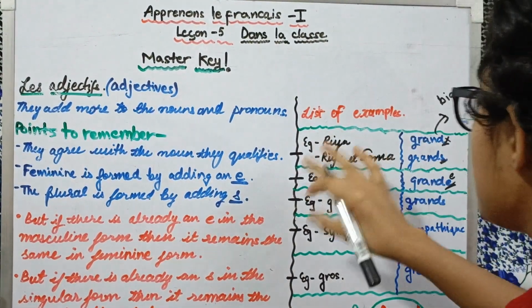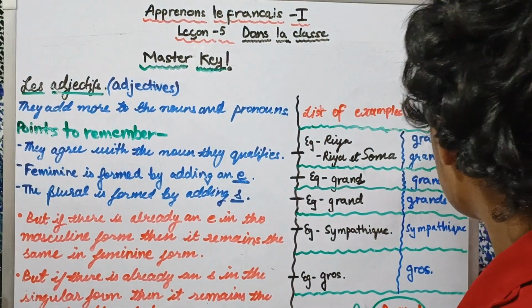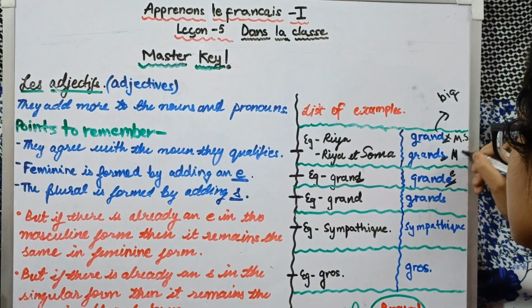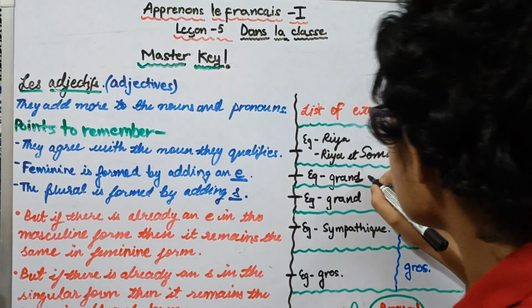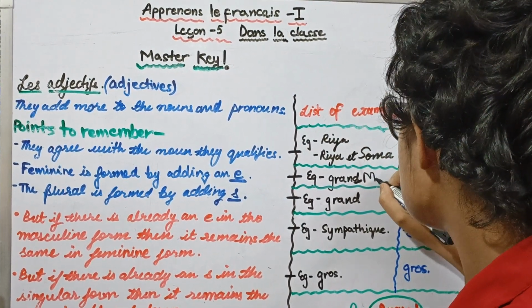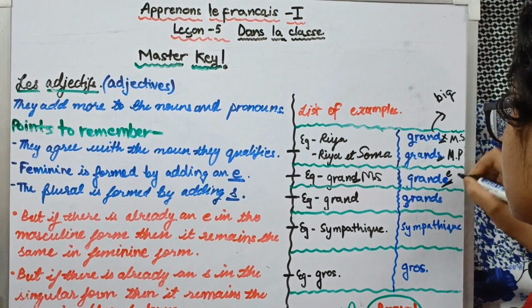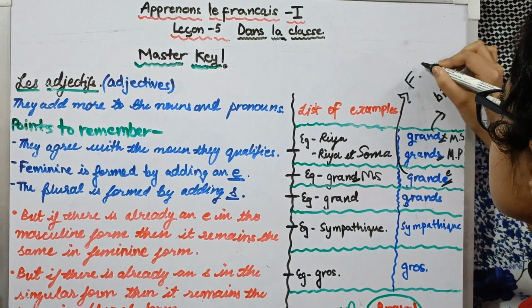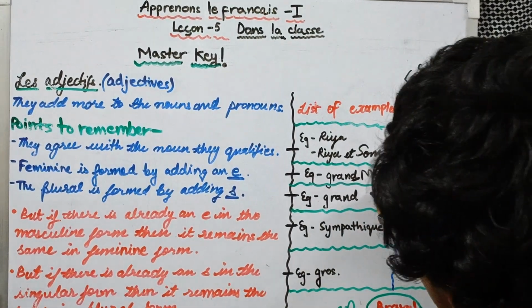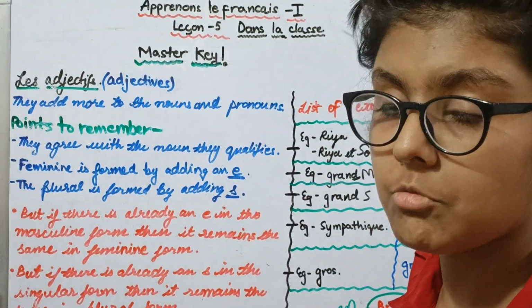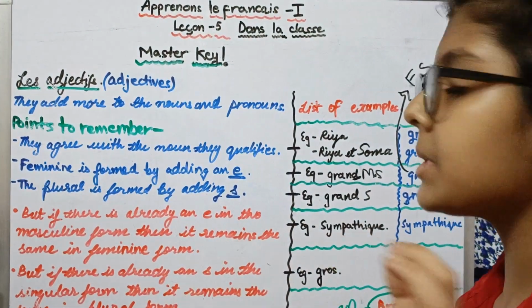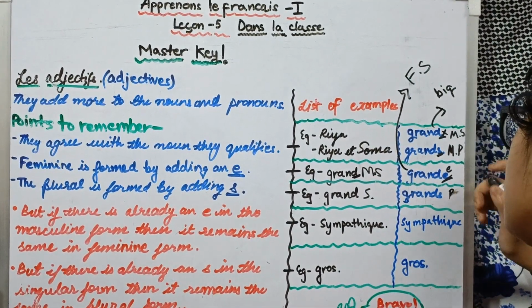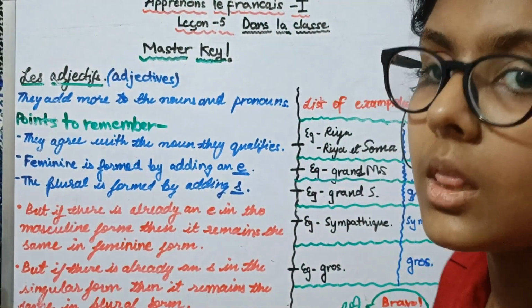It is in the singular form. So let me first write that this is the masculine singular form. I'm just writing the short form. This is the masculine plural form. This is the masculine singular form, and there is no space here, so I'll write it here, that this is the feminine singular form. Now this is also singular. I'm not writing masculine or feminine, but just taking them collectively. So this is the singular form and this is the plural form. My bad, I showed this wrong. Yes, so this is the plural form.